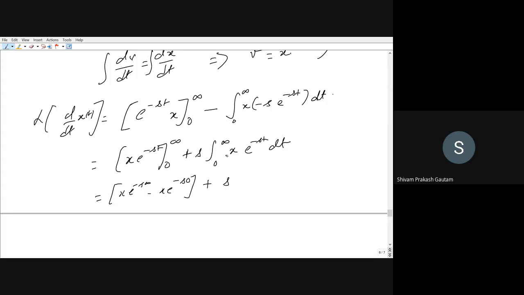And what is this function? This is nothing but X of s, if you can recall. Is it not? This is nothing but X of s, right? When you take the Laplace transform of x(t), this is the formula. This is the formula for getting the Laplace transform of x(t). You have seen this. Yes, sir. So I can replace this by X of s.